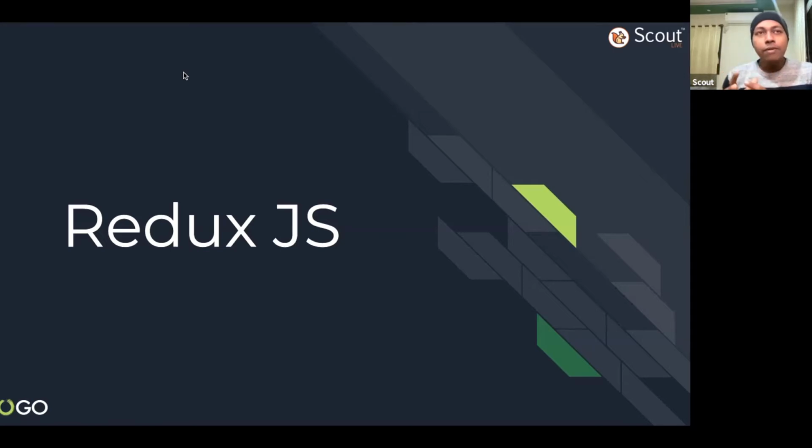That means think of it, your entire application has a state. Right now you have seen your component has a state, right? You can store some sort of information in your component, and that data is normally stored as an object.